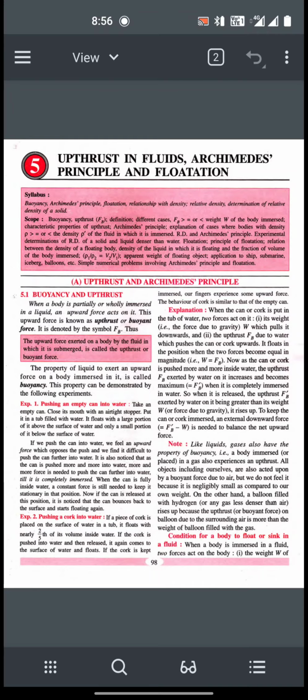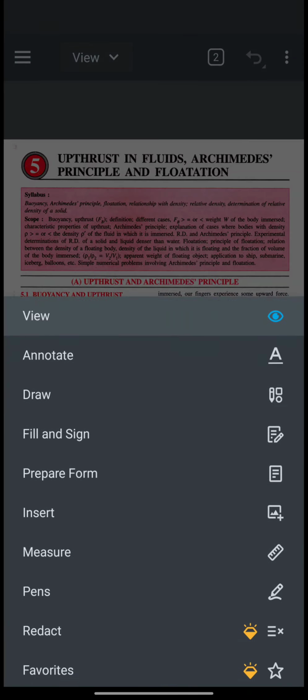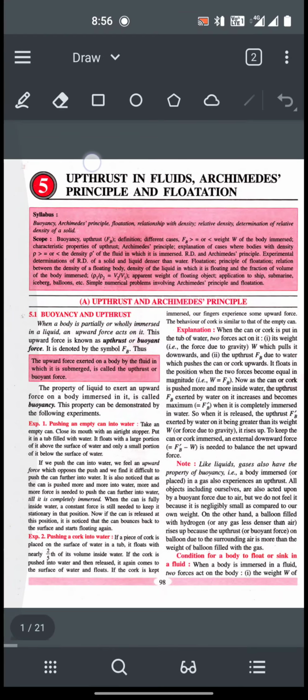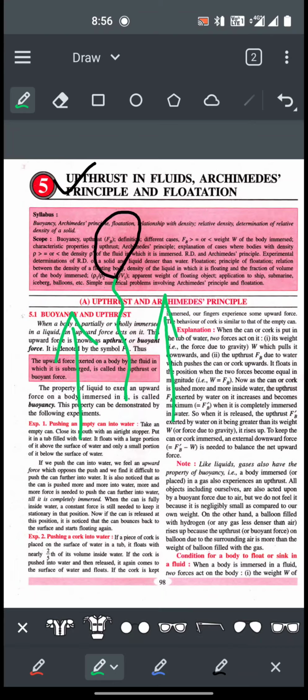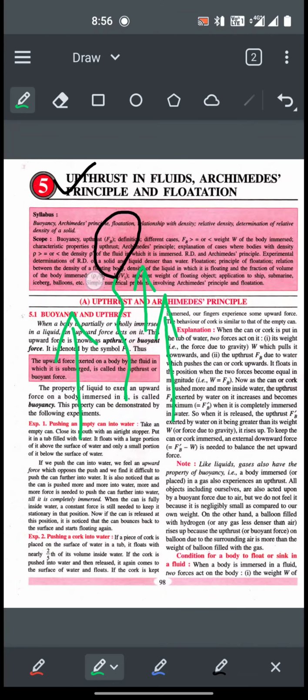In case of air also, air exerts something called an upthrust. So upthrust is a phenomenon which is true for any fluid, be it water, be it any other liquid, or for that matter, it is also true for air. Air also exerts upthrust, because of which, if we have a hydrogen-filled balloon, this balloon will go on rising up in air, because the air is exerting upthrust on this balloon. Hydrogen being lighter than air, hydrogen having density lesser than air, therefore it goes on rising up.